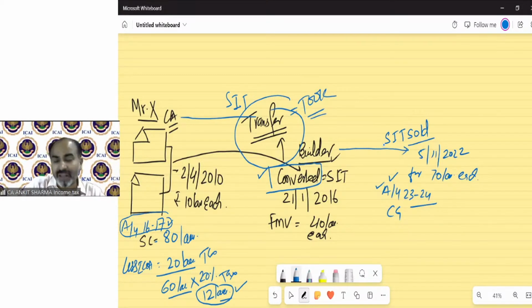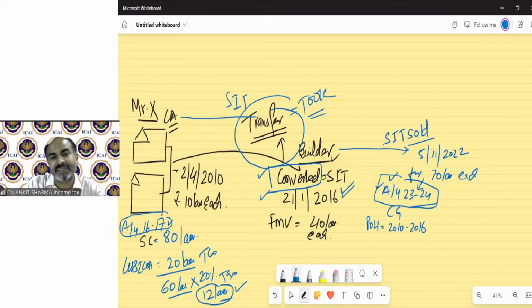But all the concepts will be applicable by assuming the asset was sold in 2016, so the period of holding will be taken from 2010 to 2016 only. We just need the year for this calculation, just the year. All other treatment will be as per the 2016 transfer.